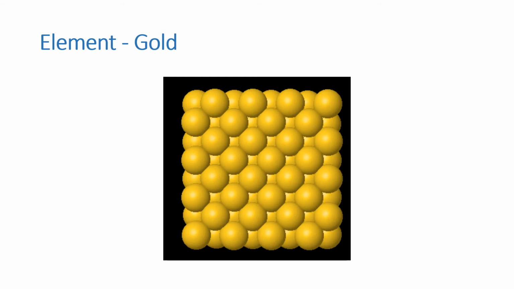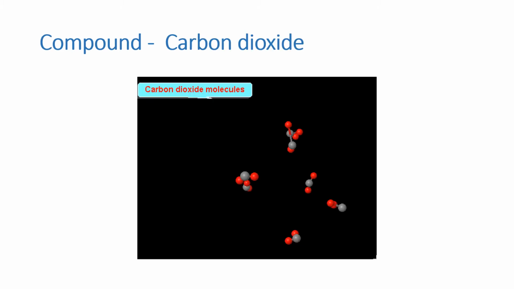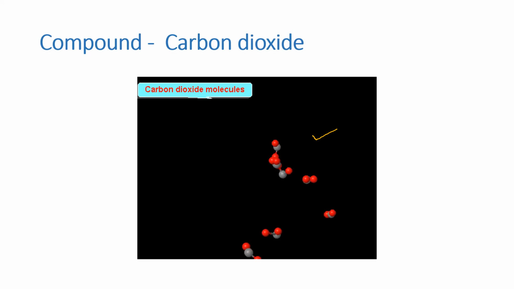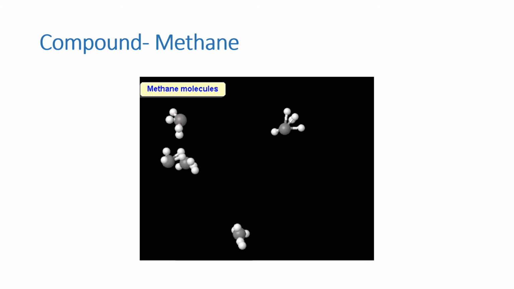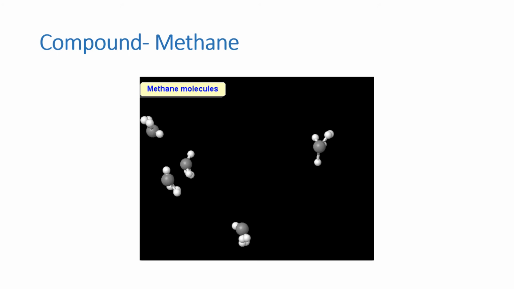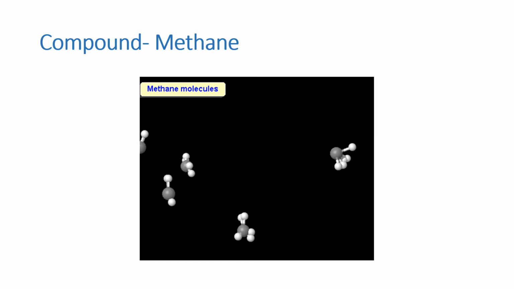All atoms are of same kind. This video shows molecules of carbon dioxide. Each molecule of carbon dioxide is made up of one carbon atom and two oxygen atoms. So it is a compound. In this video, we can see methane molecule made up of one carbon and four hydrogen atoms.